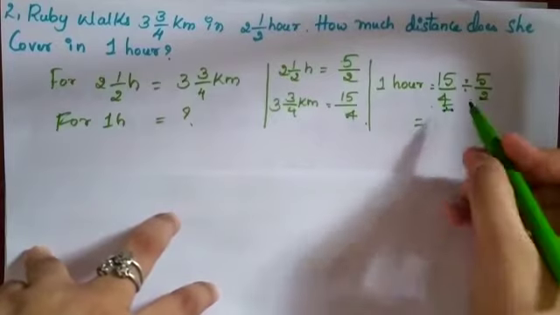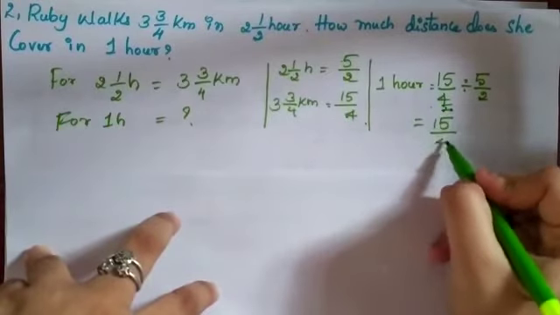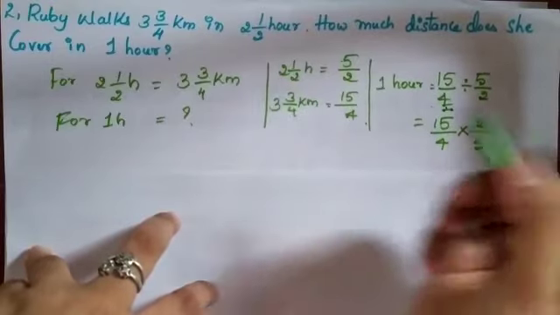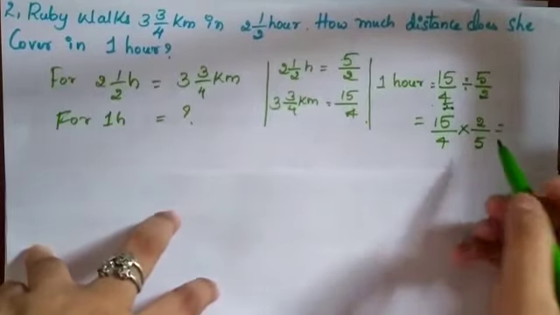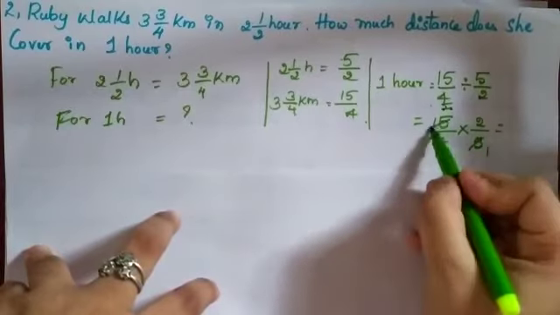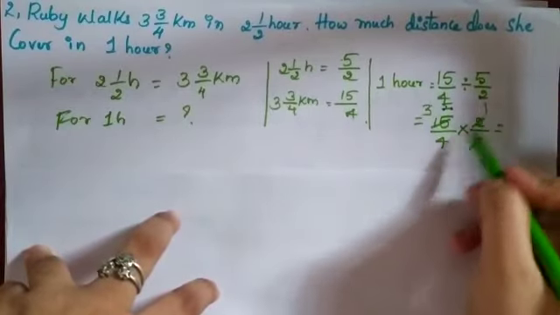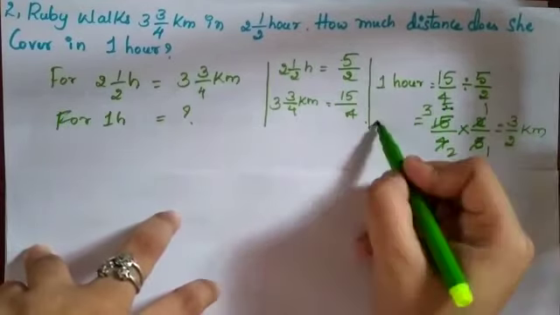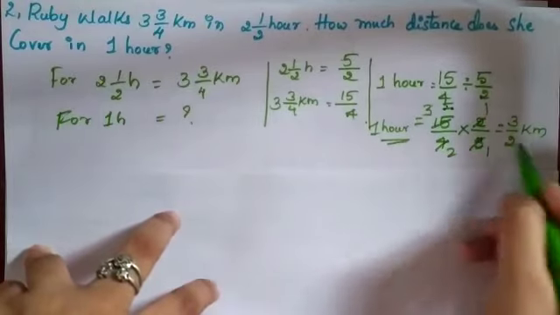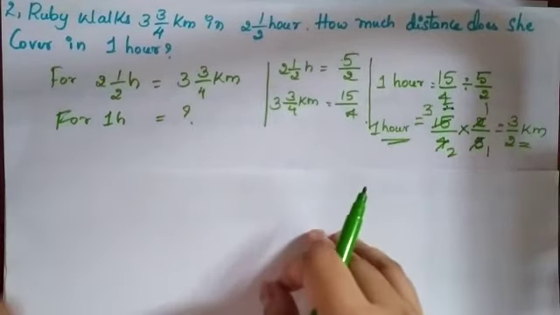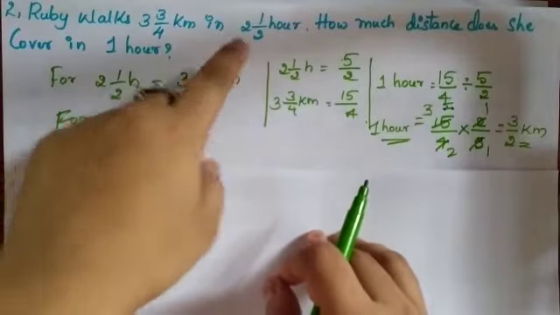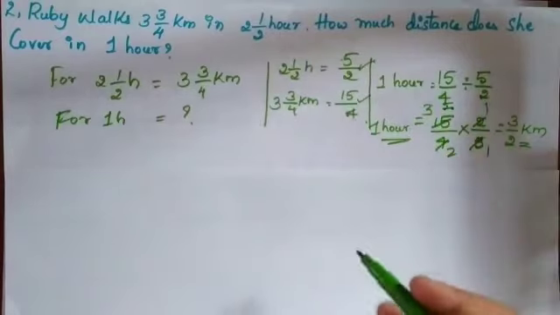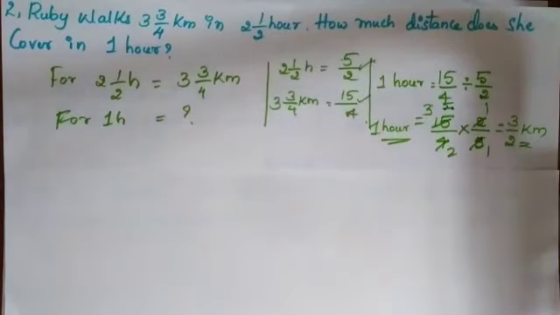For 1 hour we have to find it out, so that means you have to divide. 15 divided by 4 multiplied by 5 divided by 2 will become 2 divided by 5. Now if I simplify this, 5 ones are 5, 5 threes are 15, 2 ones are 2, 2 twos are 4. So I'll get 3/2 kilometers. So for 1 hour, Ruby has traveled 3/2 kilometers. For 5/2 hours she has traveled 15/4 kilometer, means for 1 hour she has traveled 3/2 kilometer.